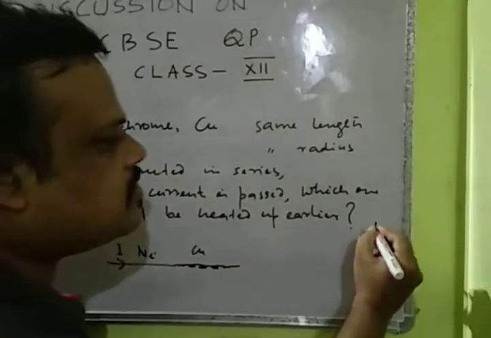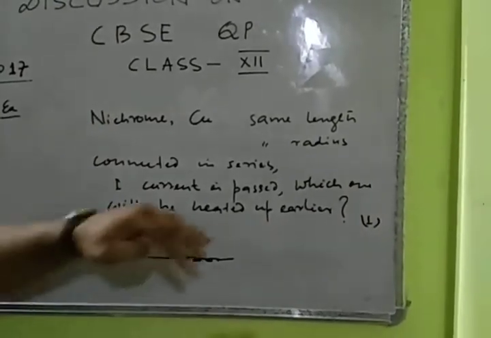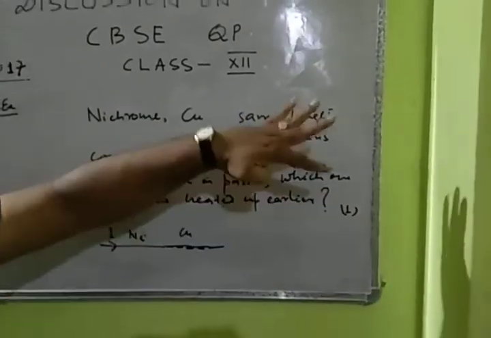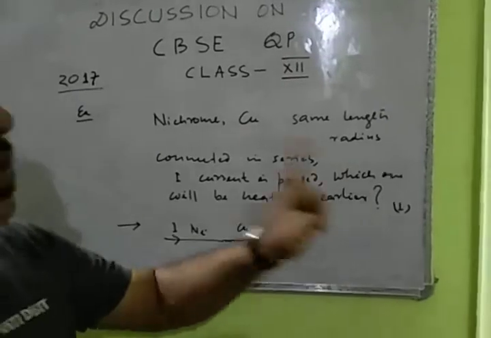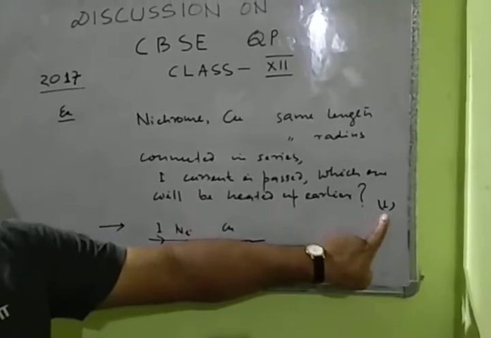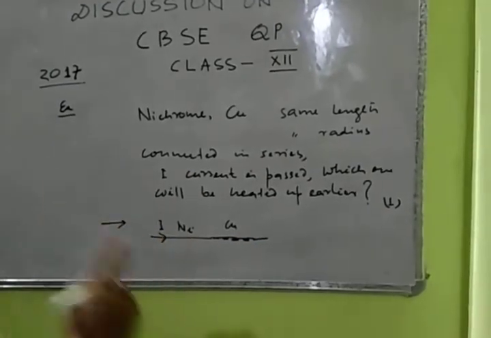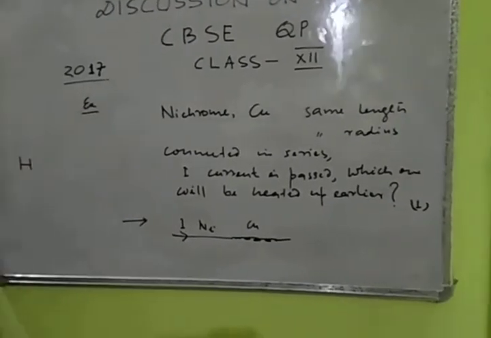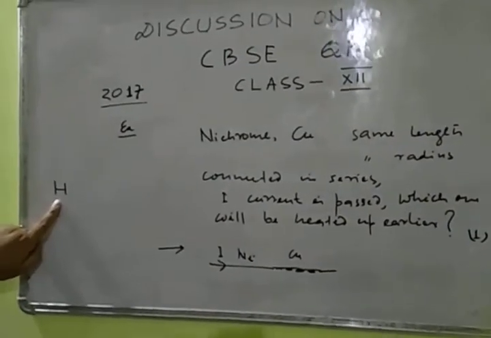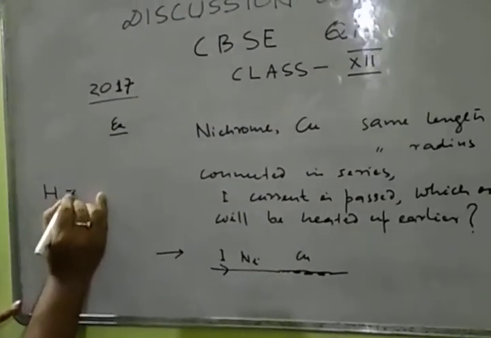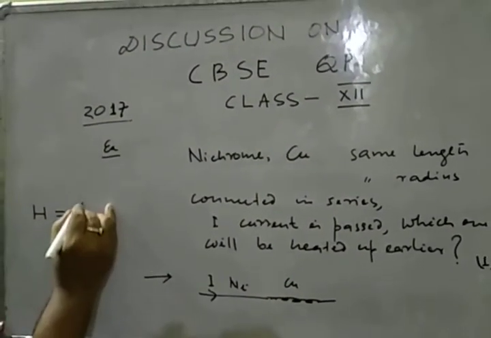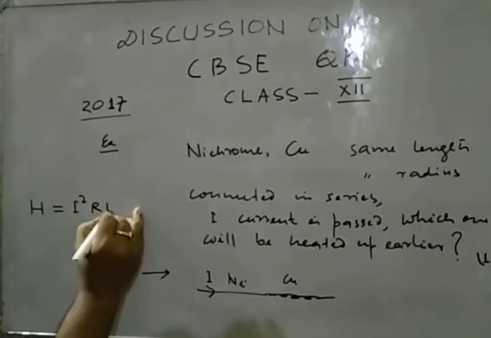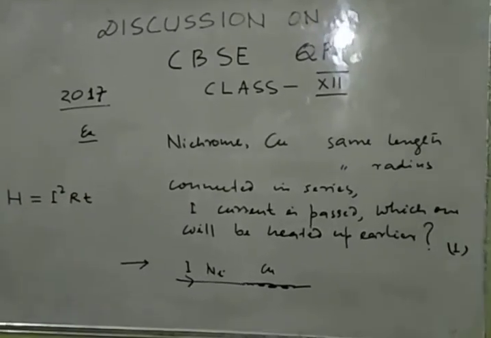Again the question is for 1 mark. It seems to be a very in-depth question, but it's as simple as that because the question is of 1 mark. See what we have to do. H is the heat generated. H is always equal to I square R T. There is a formula.